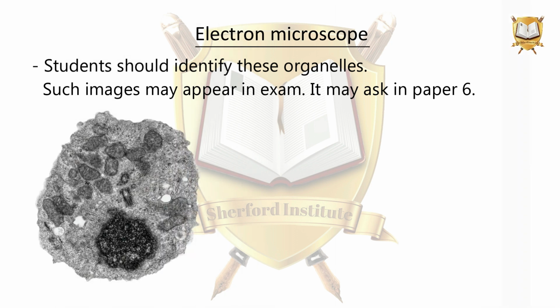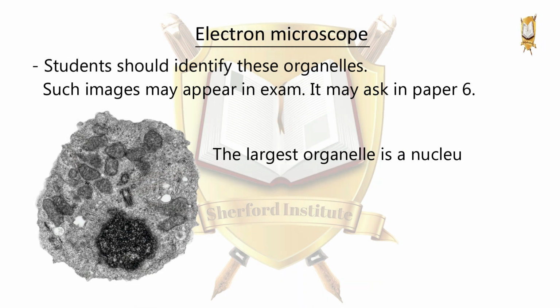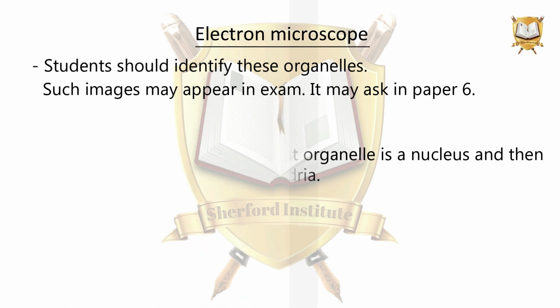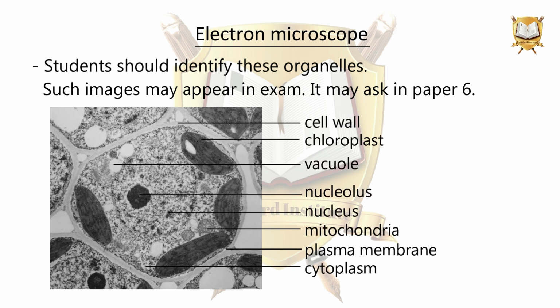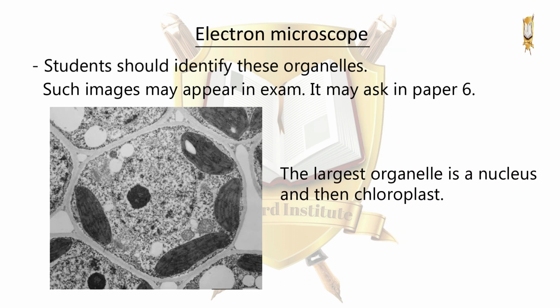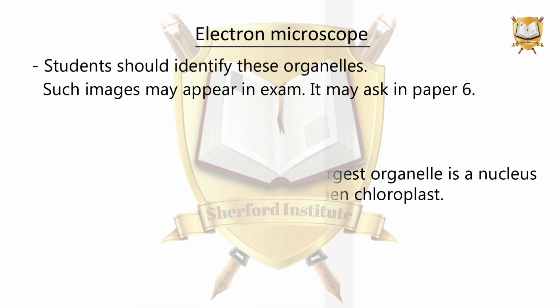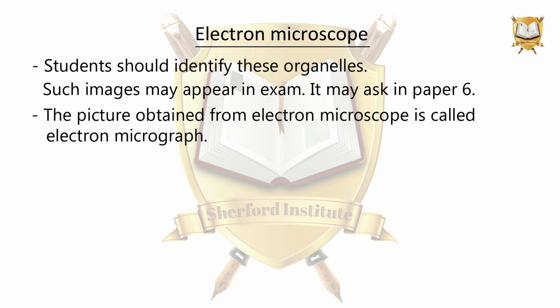Another picture of animal cell. The largest organelle is a nucleus and then mitochondria. In plant cell, the largest organelle is a nucleus and then chloroplast. The picture obtained from electron microscope is called electron micrograph.